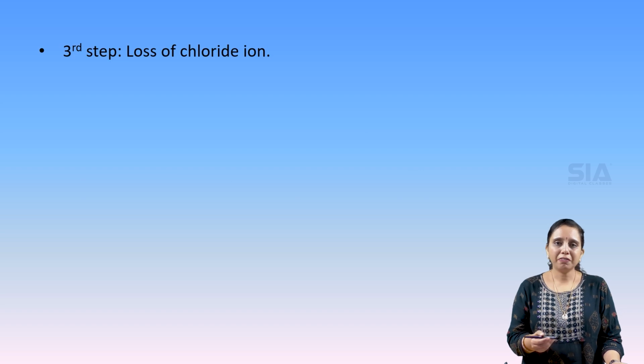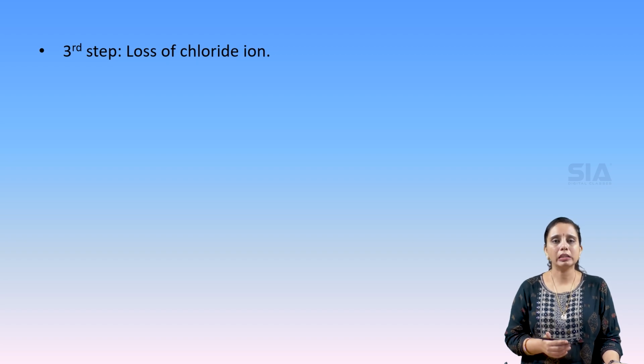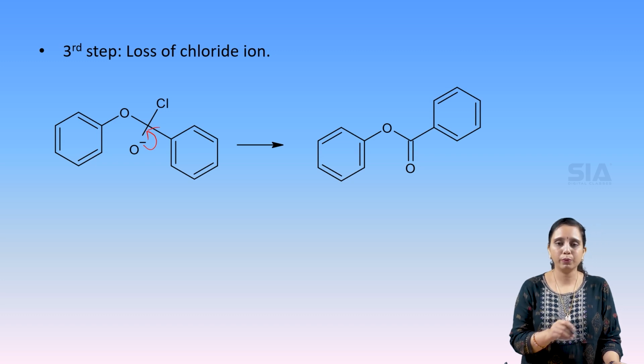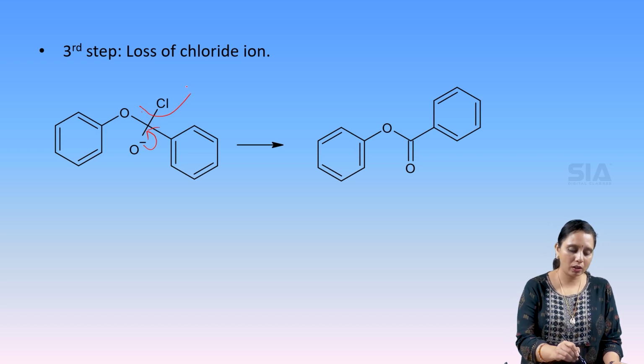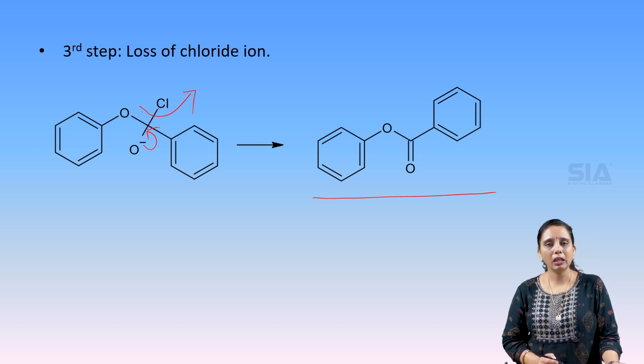And here, after the formation of tetrahedral intermediate, the chloride ion has to be removed. That includes the third step. So that means the minus charge here will be converted into a double bond, and the chloride ion along with the bond pair electrons is lost to get the final product phenyl benzoate.